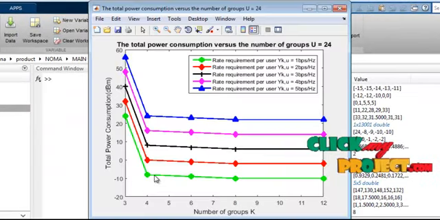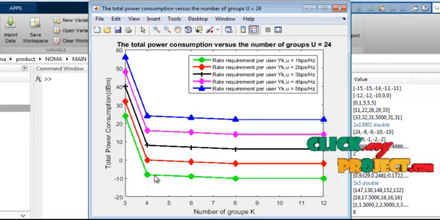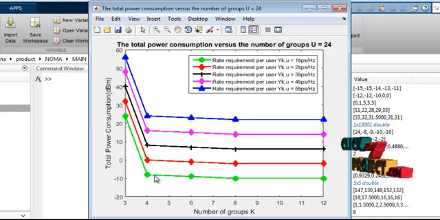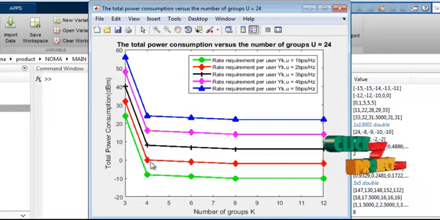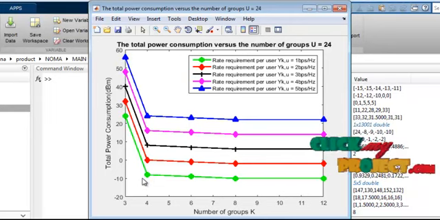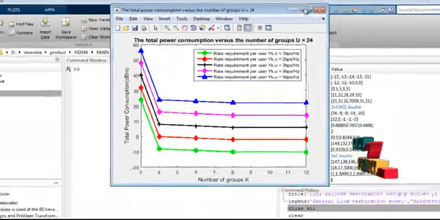This is total power consumption versus the number of groups. Number of groups means we segregate a certain type of users into one group, and a certain type of users into another segregated group. These two groups are combined at our user substations. The substation carries out the signal, so this power will be dissipated. This total power consumption occurs in our NOMA system, and successive interference mainly acts in this place.